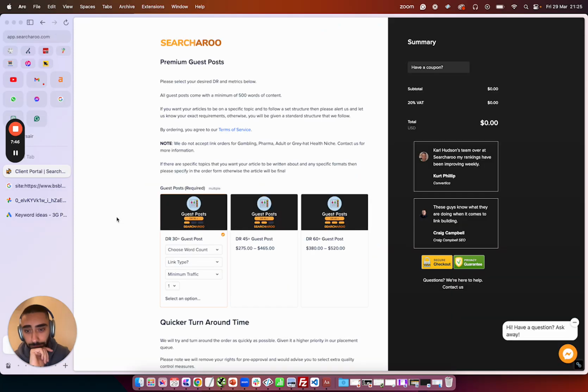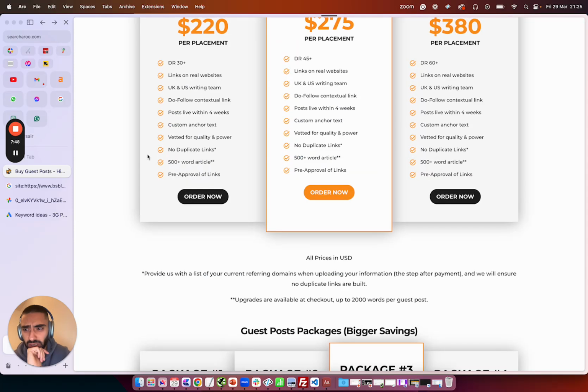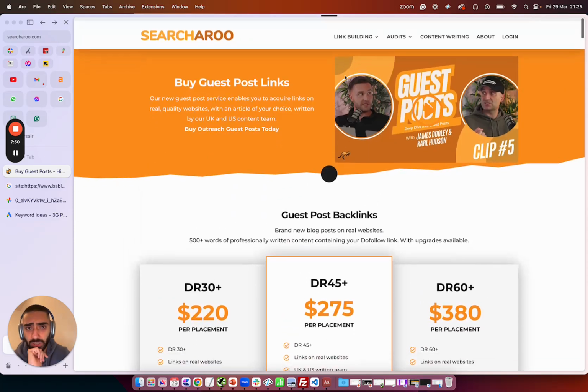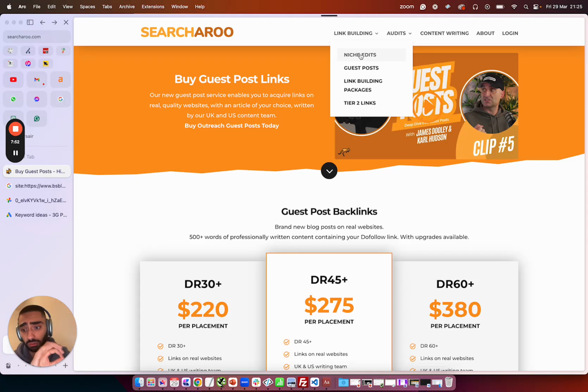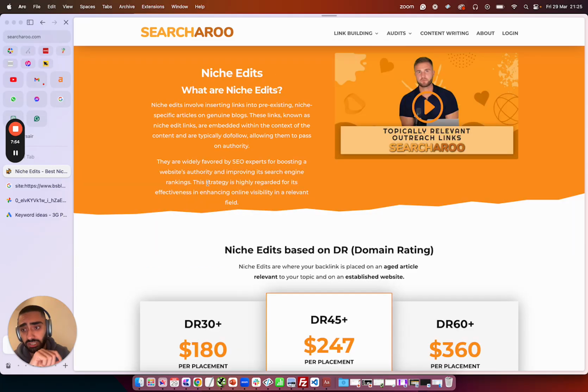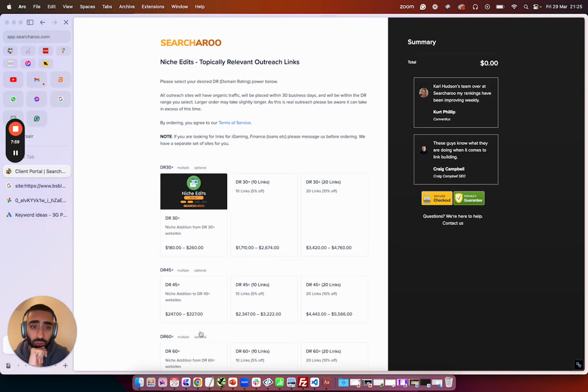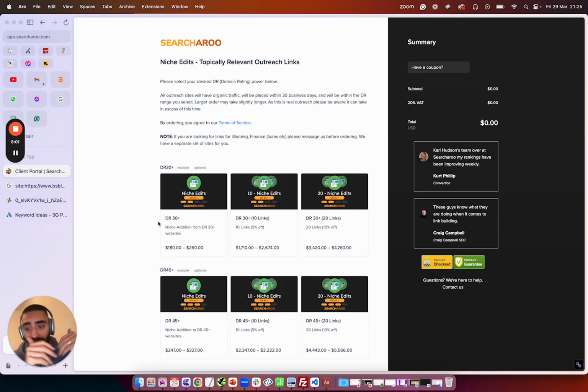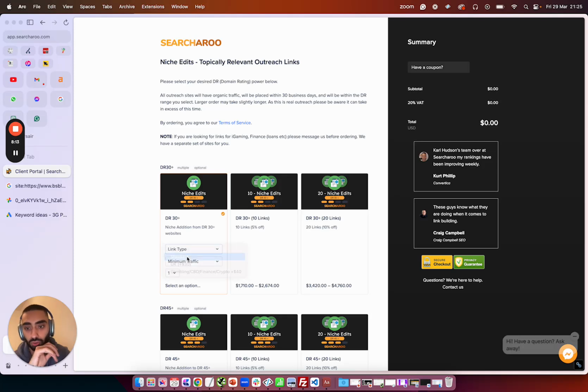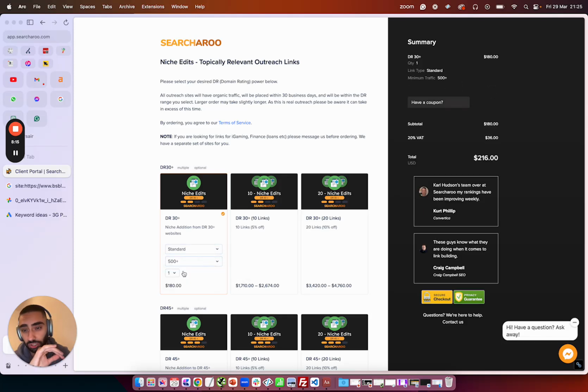I actually have Searcheroo open here, and what I would be looking to do is I would be building niche edits through to the homepage to essentially pass more power through to the actual website. So again, it all does come down to the keywords that you're trying to rank for, the difficulty and stuff like that. But as a rule of thumb, you definitely want to be building some of these links through to your homepage, especially the niche edits.